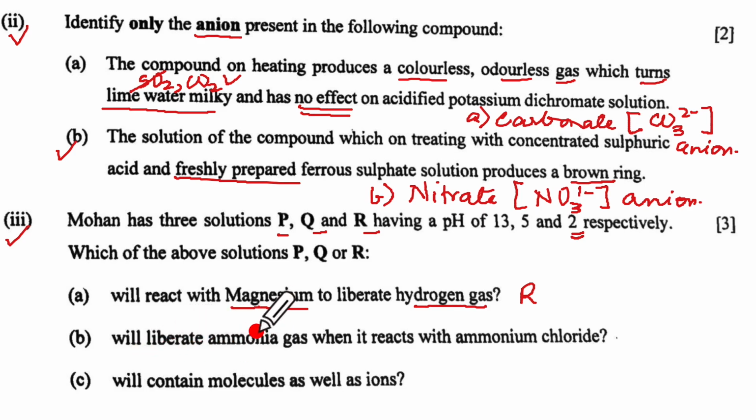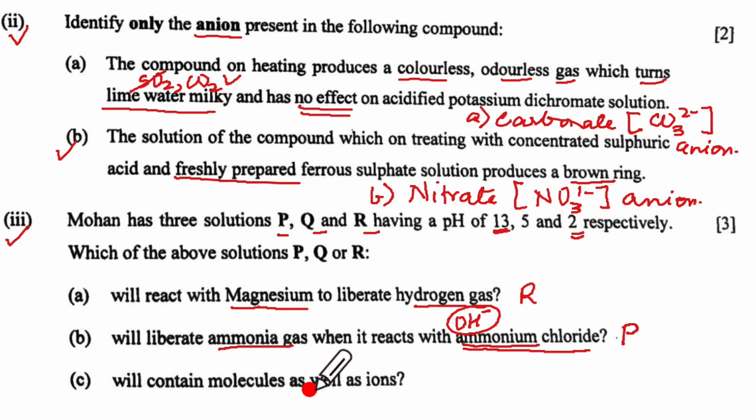Which one of these will liberate ammonia gas when reacted with ammonium chloride? Now ammonium chloride, the ammonium part of it will react with the hydroxyl ion of the alkali. So we'll need to add an alkali. Which one is the alkali which should react with this? So the alkali here will be with pH 13, and that will be P. So this will be P.